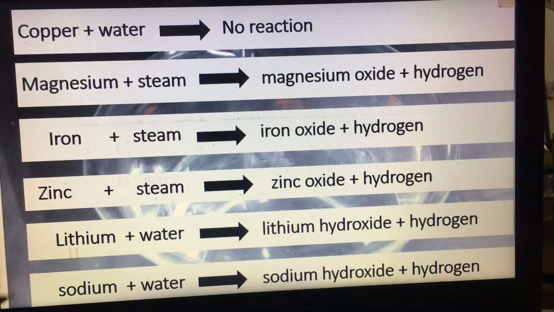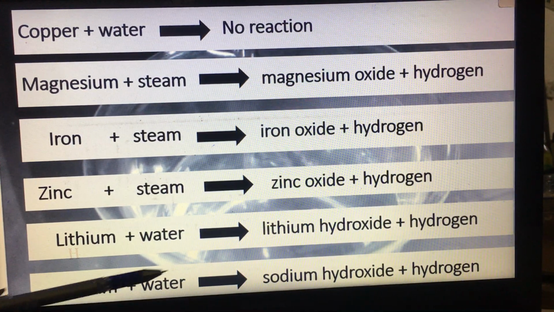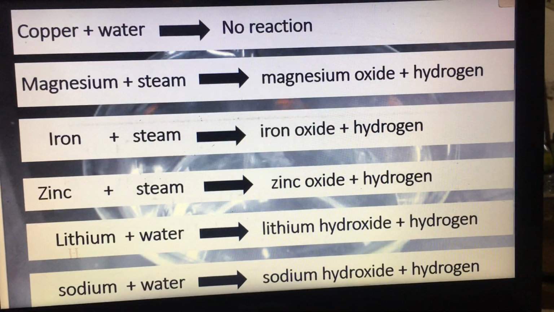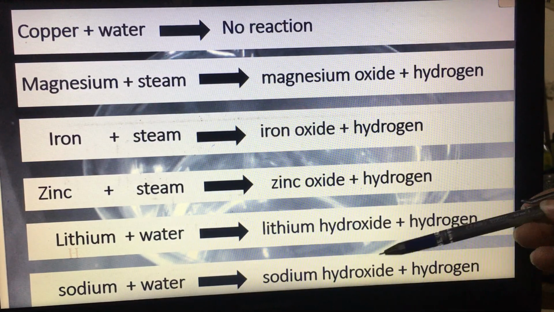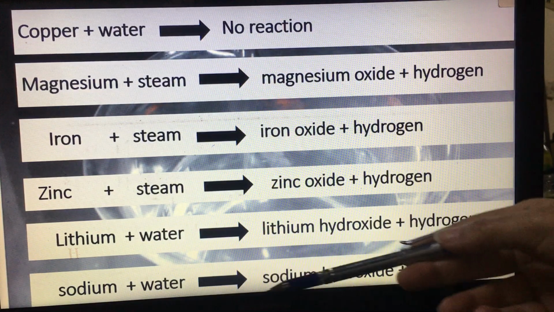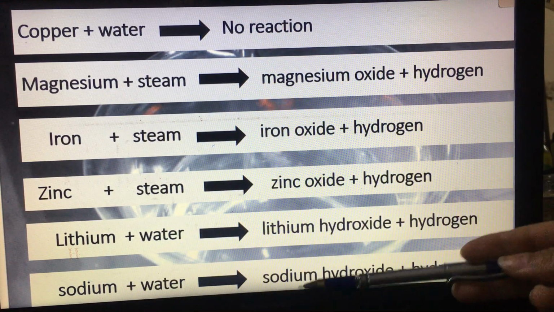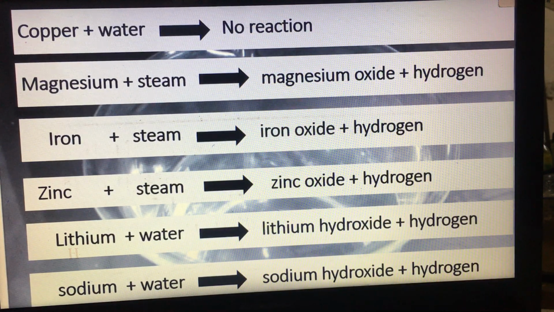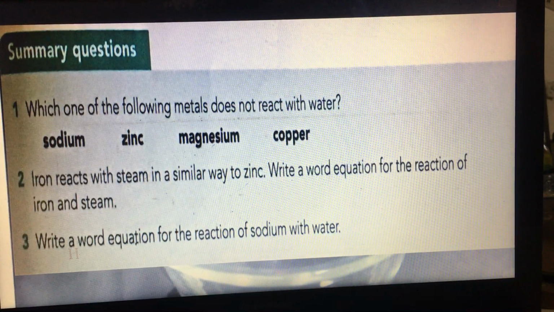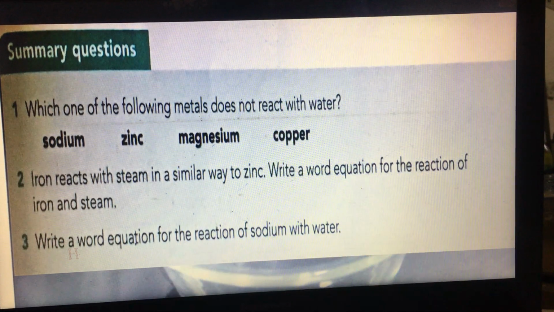So the last equation here, we have sodium and water. Also because we have water, the product will be hydroxide. Depending on the metal and the reactants, so sodium here, so sodium hydroxide in the product, and also hydrogen gas. Okay, now if you open your book page 133, we have summary questions.